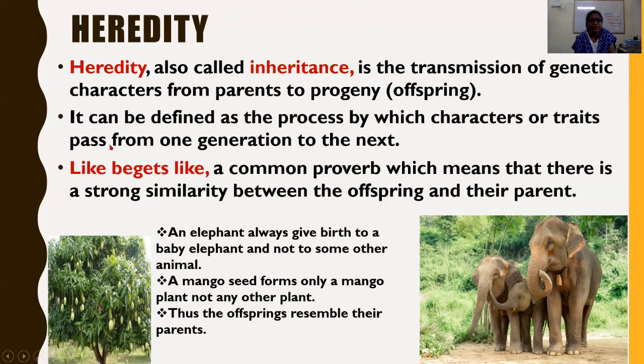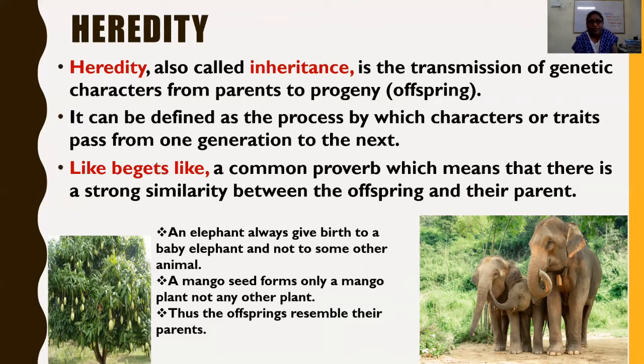There is a common proverb, like begets like, which means that there is a strong similarity between the offspring and their parents.